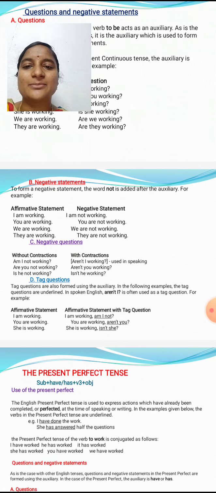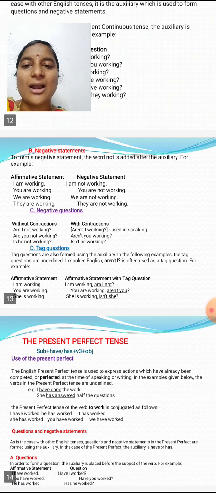Next, negative statements. To form a negative statement, the word not is added after the auxiliary. So not is added after the auxiliary. So for example, affirmative statement, I am working.